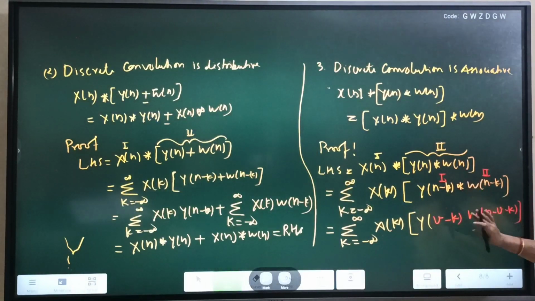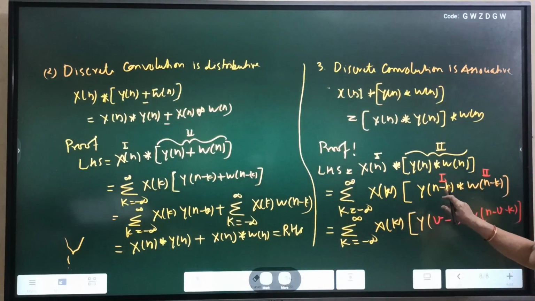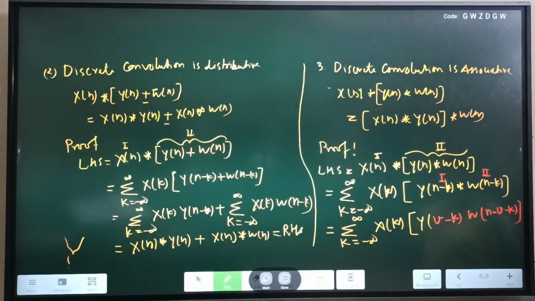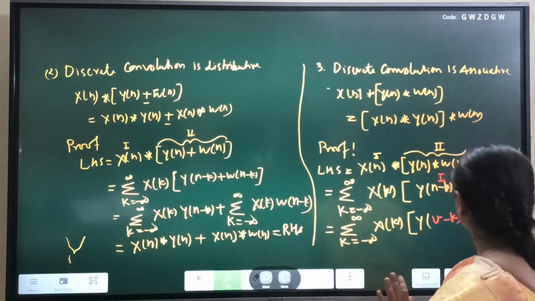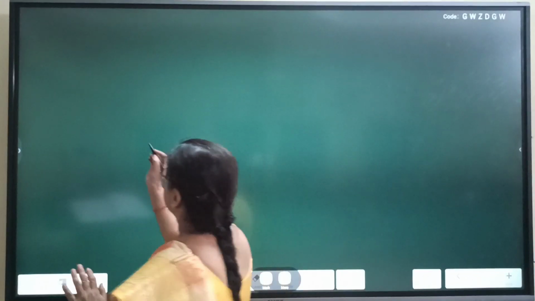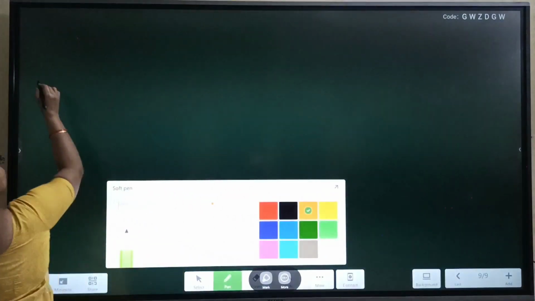The application of this is very simple. You first identify the first sequence and the second sequence. In the first sequence n is replaced by the dummy variable. For this convolution we take v as the dummy variable, so v minus k. In the second sequence n is replaced by n minus v. So n minus v, and minus k is already there, so we copied minus k. So rewriting,